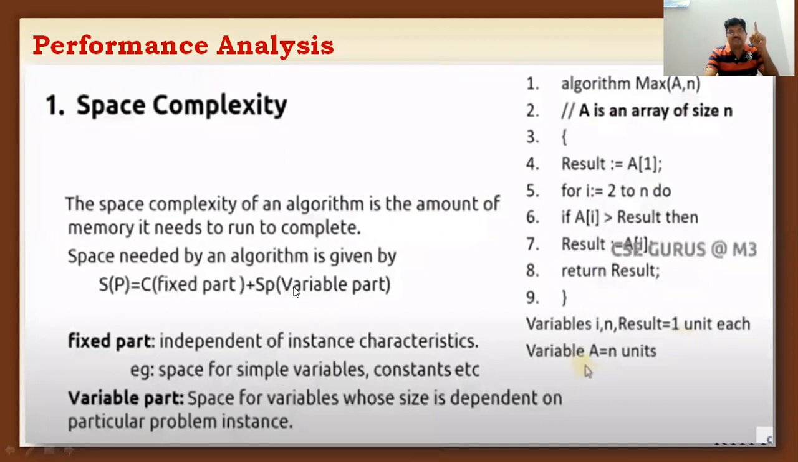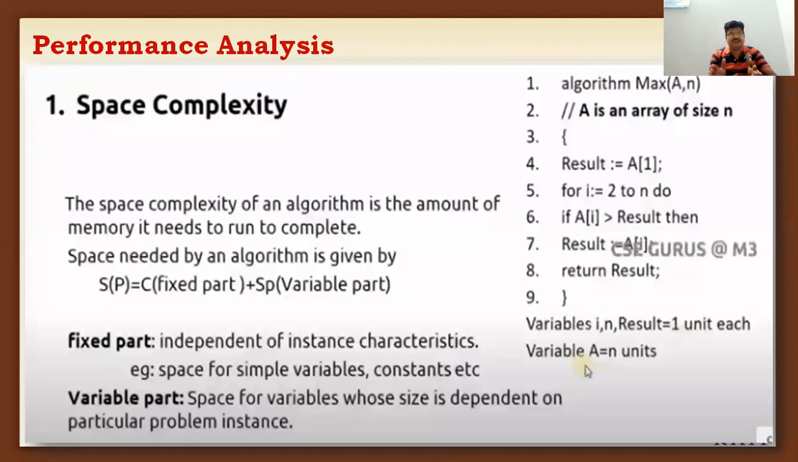Variable part means there is a possibility of the size of the algorithm varying. Fixed part means there is a fixed size for the algorithm. So what is fixed and what is variable? Let us discuss in this session. Now I am comparing fixed part versus variable part. Fixed part is, for example, a equal to 10. I am assigning 10 as the value. That value is assigned to an integer variable a.